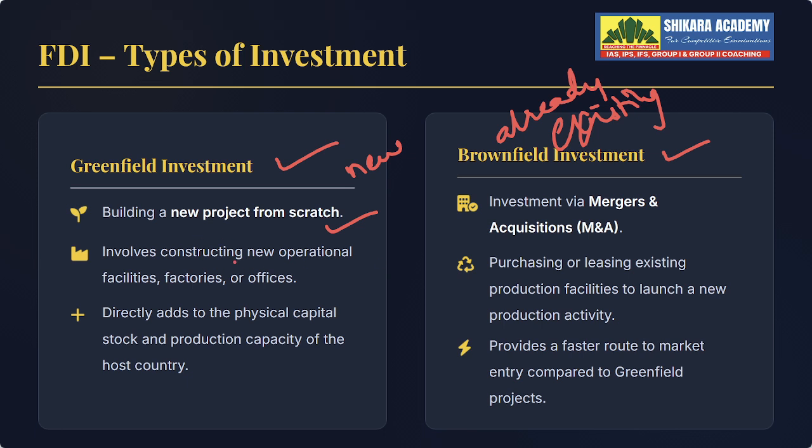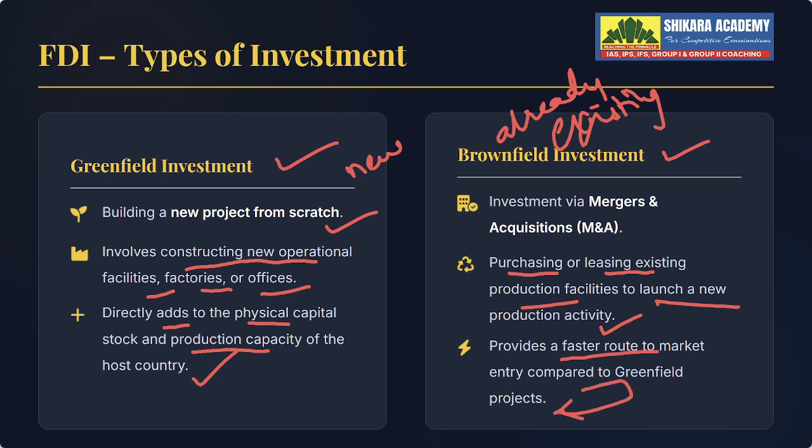Greenfield investment involves constructing new operational facilities, factories, or offices. Brownfield involves purchasing an old one or leasing existing production facilities to launch a new production activity. Here, it implies directly adding to the physical capital stock and production capacity of the host country. Brownfield investment provides a faster route to market entry compared to greenfield projects.